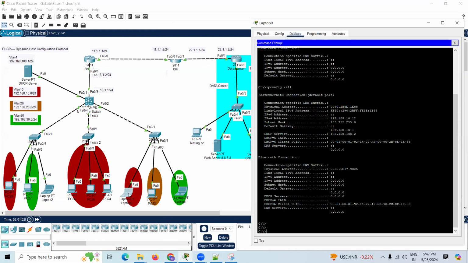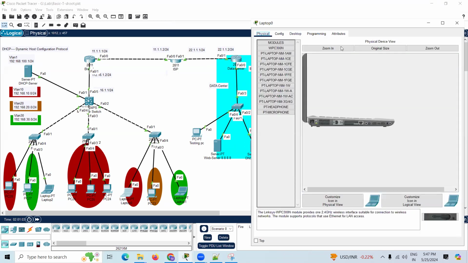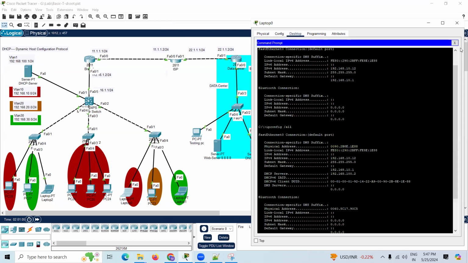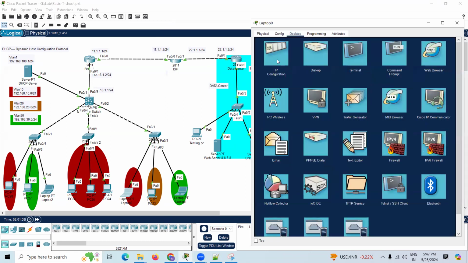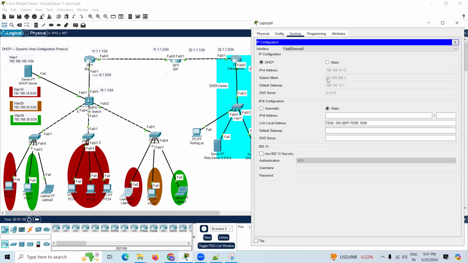We'll try again, because he is not getting the DNS server. So we'll check the IP configuration, how the IP address is assigned. He got the IP address 192.168.10.12, subnet mask 255.255.255.0, default gateway 192.168.10.1, and a DNS server.